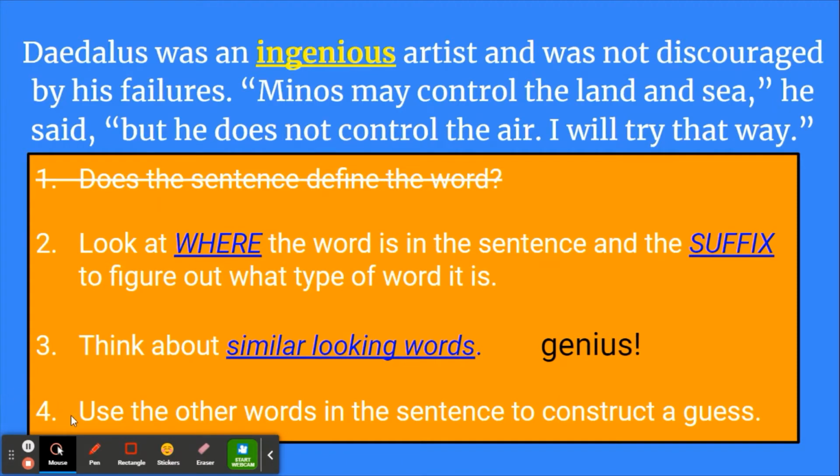And lastly, for number 4, we use the other words in the sentence to construct a guess. All right, so we know that we've got a genius artist here, okay? So he's really smart and clever. So if we look back up, it said, Minos may control the land and sea, he said, but he does not control the air. I would try that way. So our really smart artist, it looks like he's not giving up and he's going to find a solution to his problem. So now that we know what ingenious means, we're ready to construct our written response.